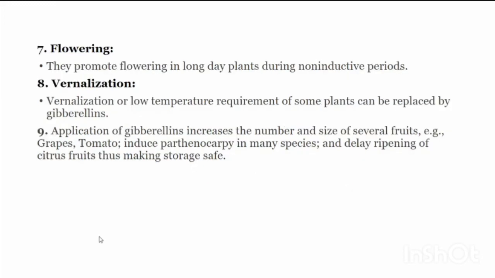Seventh one is flowering. They promote flowering in long day plants during non-inductive periods. Vernalization, or low temperature requirement of some plants, can be replaced by gibberellins. Applications of gibberellins increase the number and size of several fruits. Examples, grapes, tomato. They induce parthenocarpy in many species and delay ripening of citrus fruits, thus making storage safe.